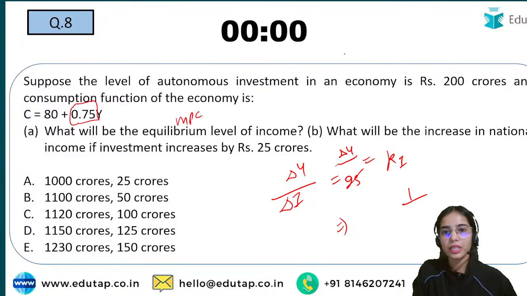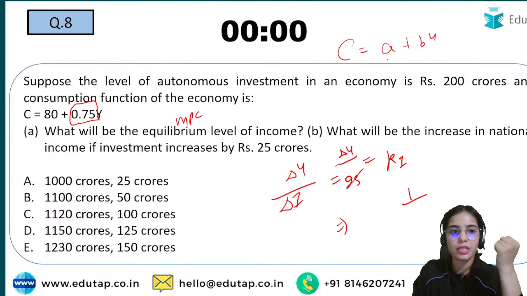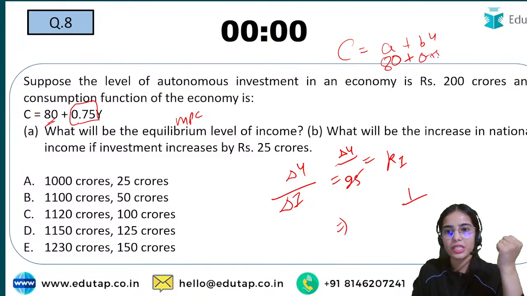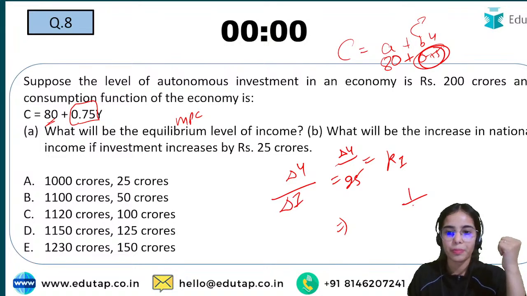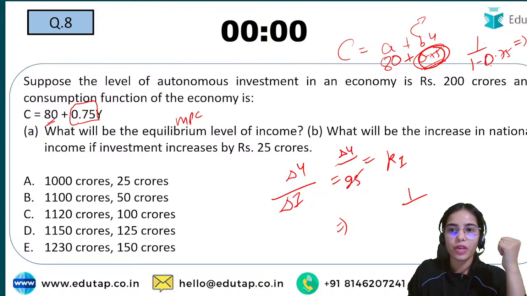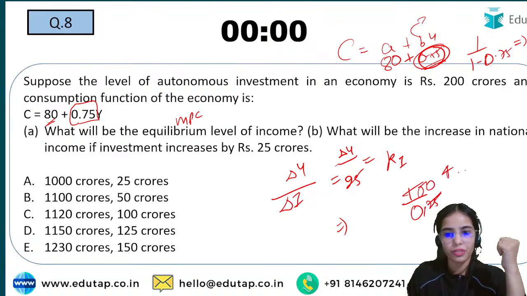In the consumption function, A plus BY, A is your 80, autonomous consumption. B is your 0.75, the slope, this is the MPC. So 1 upon 1 minus 0.75 is 1 upon 0.25. So 4 will be the investment multiplier.